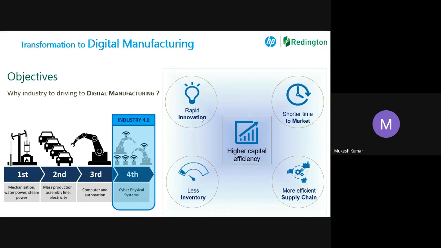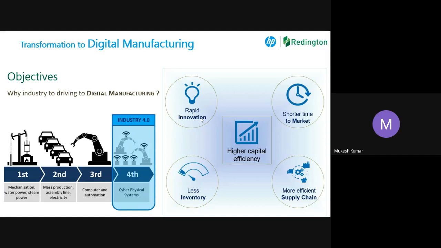So what does it mean? It means we are looking for better efficiency and better automation. From this, what is the expectation? The end expectation is that I need to have rapid innovation. I should not waste a lot of time like in earlier days. In early days, one model used to come after 2 years.